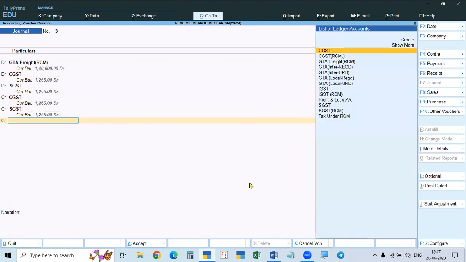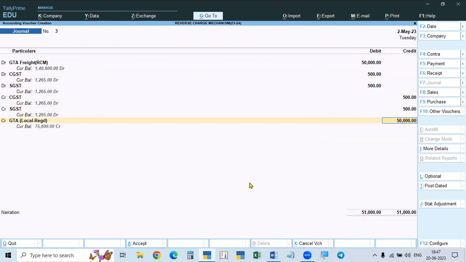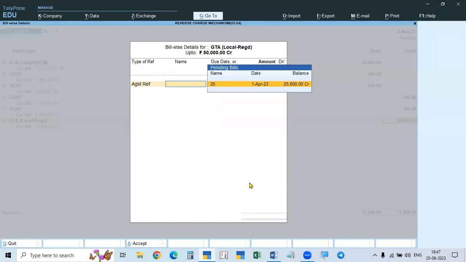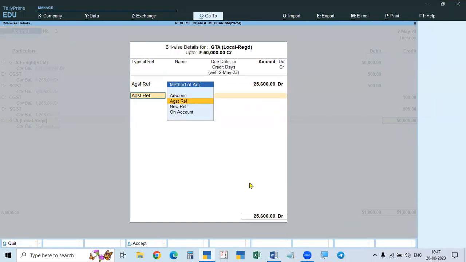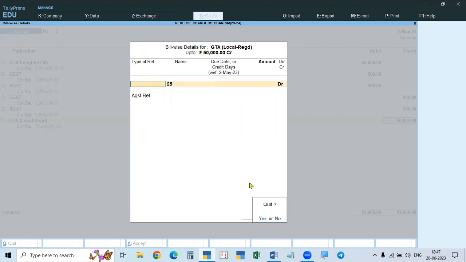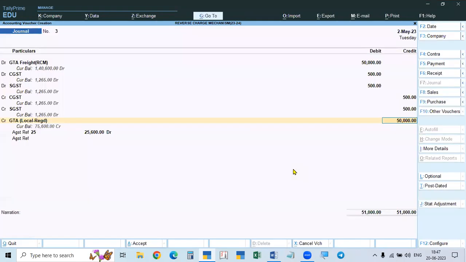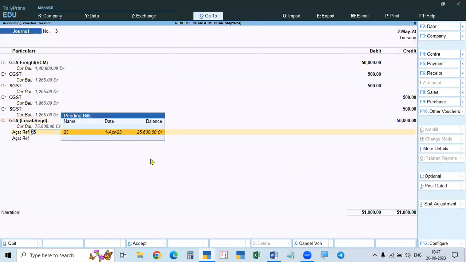And then credit the transporter, for example a local registered transporter, 50,000. They will take journal only. Journal will give the tax, and ₹50,000 they will show.